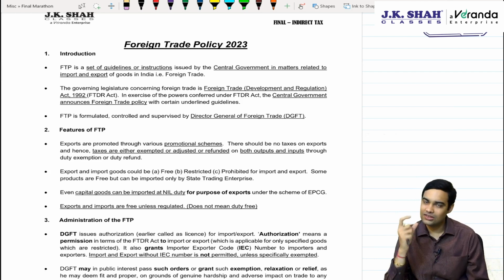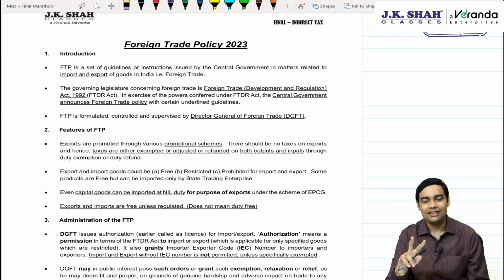The PDF is also available in the note section description. This will help you to quickly recollect and recall important provisions of foreign trade policy.